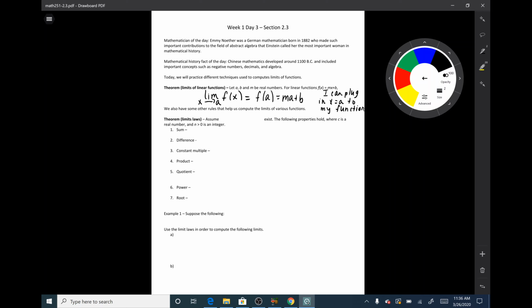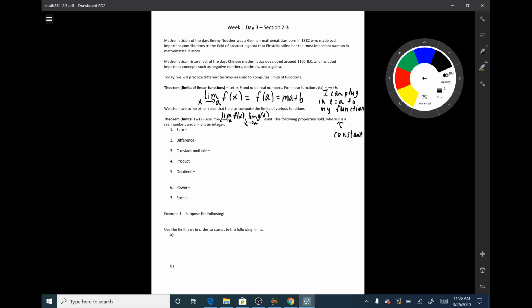We also have some other rules that can help us compute the limits of various functions. These are a lot of rules, so don't get overwhelmed. We will be doing lots of practice today using all of these different rules. So I first assume that two limits exist. I assume that the limit as x goes to a of f of x and the limit as x goes to a of g of x both exist. Then the following properties hold, where c is a real number, it's just a constant, and n is greater than 0 is an integer.